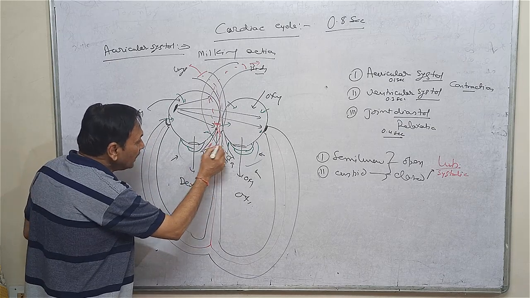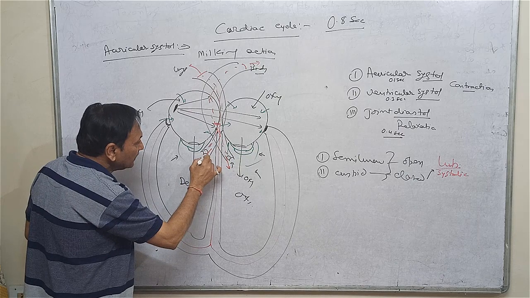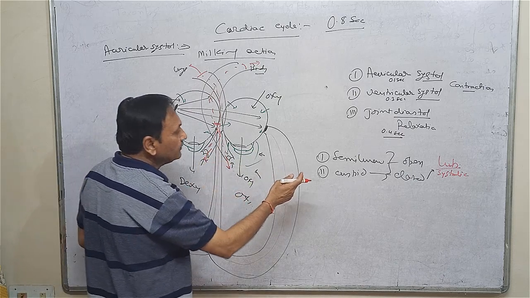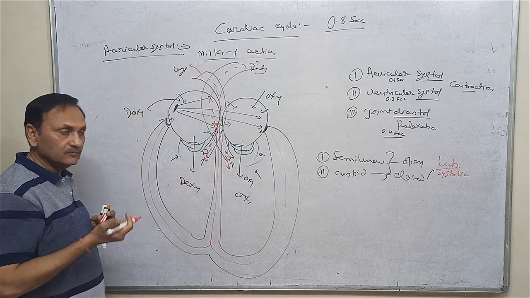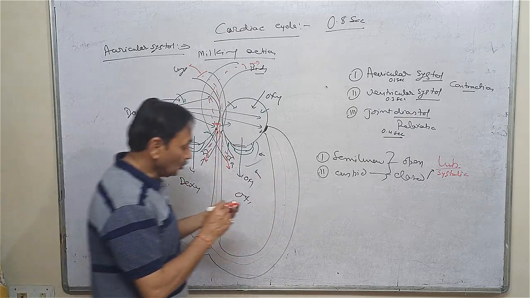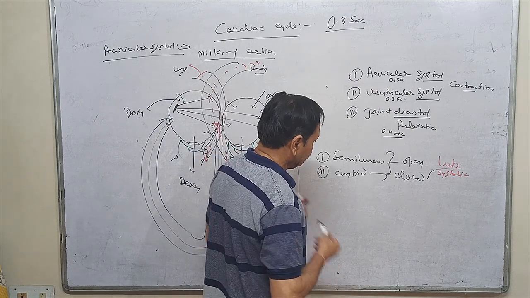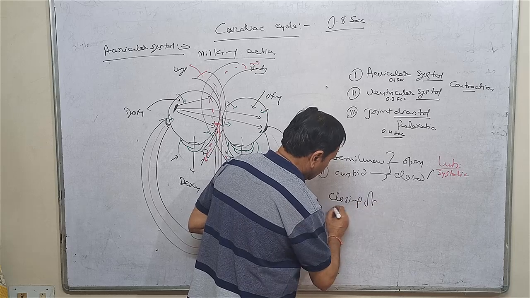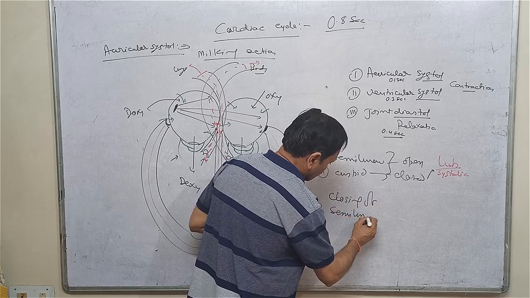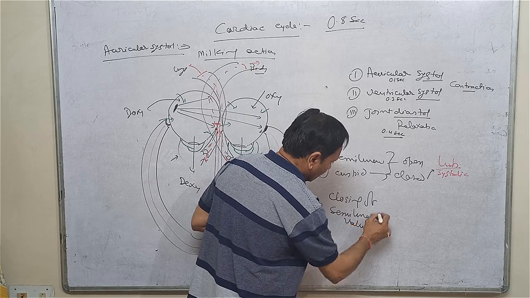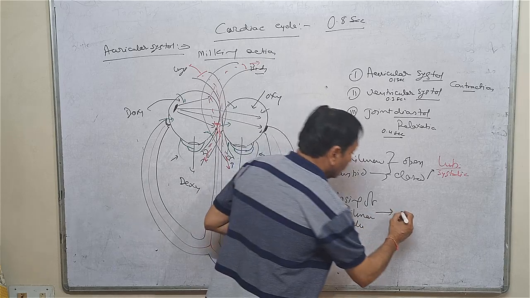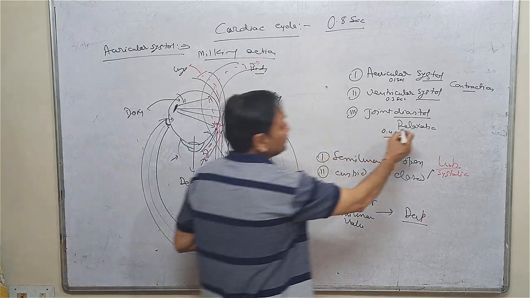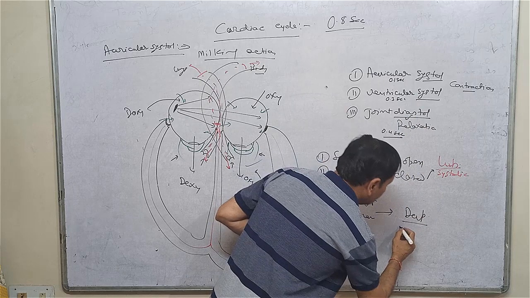So this blood wants to turn back inside the ventricle, and to check the back entry of the blood, the semilunar valve closes. The closing of the semilunar valve causes a sound called the dup sound. It is due to relaxation, and relaxation is called diastole, so it is called the diastolic sound.